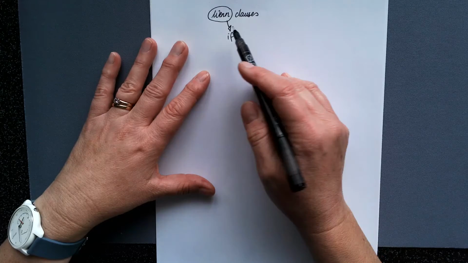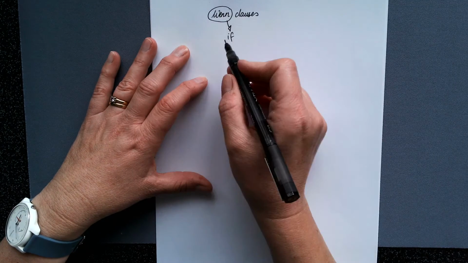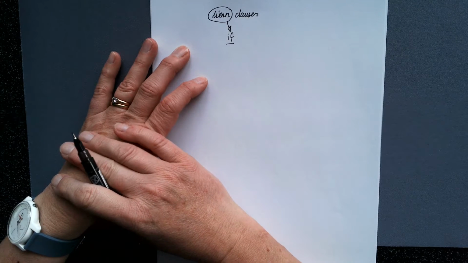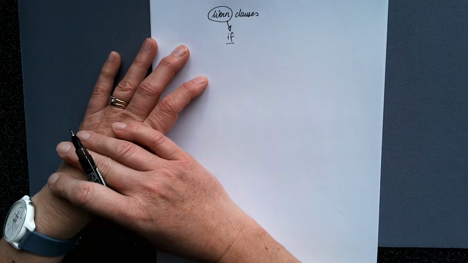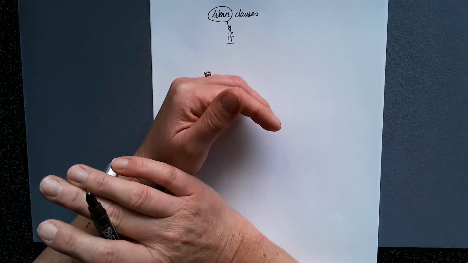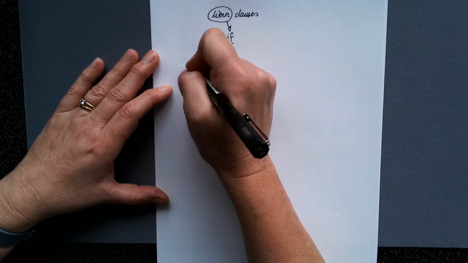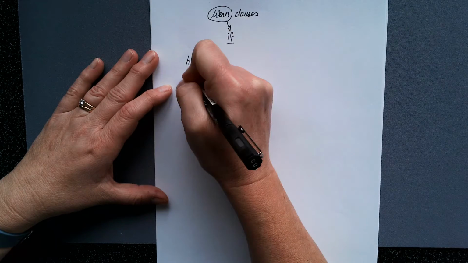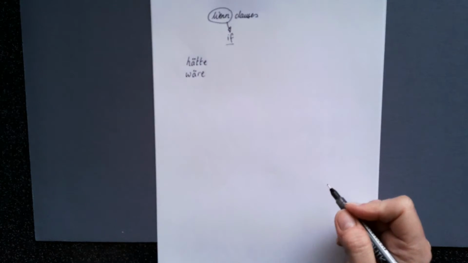Okay, so this is looking at wenn clauses, all right? We've had a little look at these in class, and we know that basically we're going to be starting sentences with if. And the reason that it's important is because wenn is subordinating, so it's going to send the verb to the end, okay? The other thing that's going to be really important to use are these two words, hätte and wäre, okay?